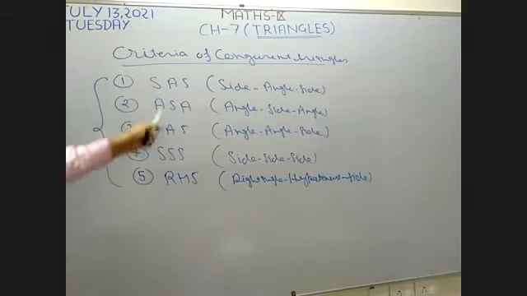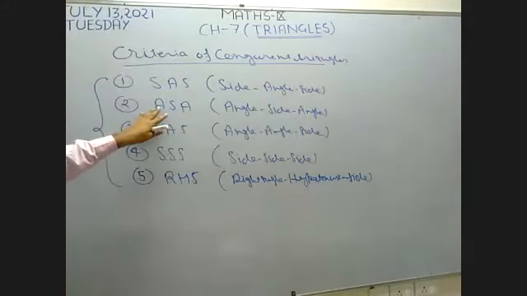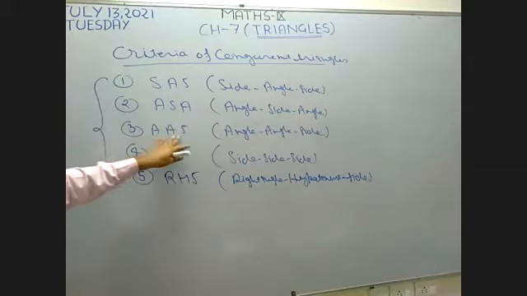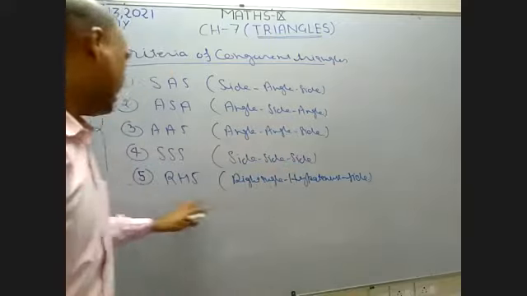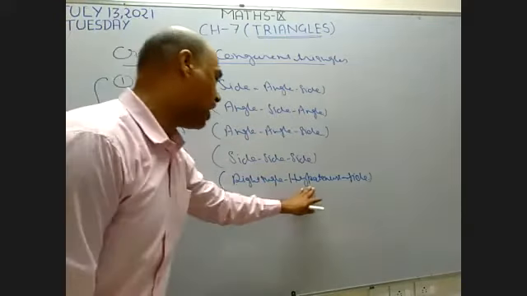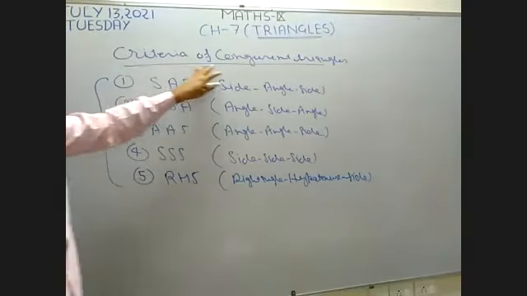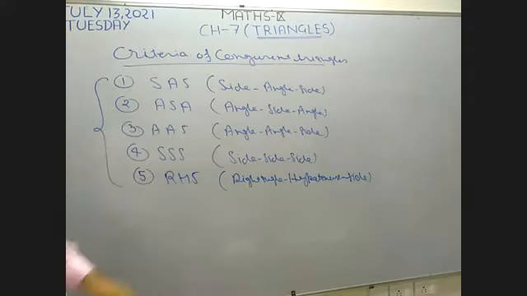Okay. First one is SAS. What is the meaning of SAS? Side angle side. Second one is ASA. What is the meaning of ASA? Angle side angle. AAS means angle angle side. SSS means side side side. And RHS means right angle hypotenuse and side. When you use these 5 criteria, you can make two triangles congruent.